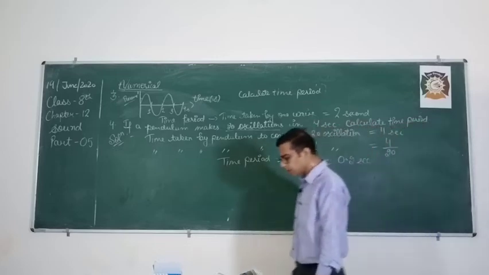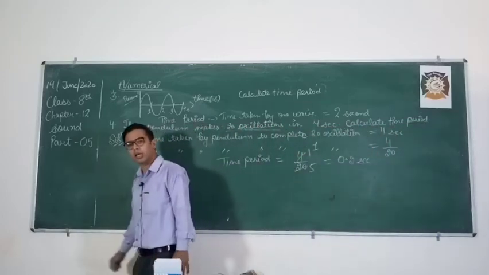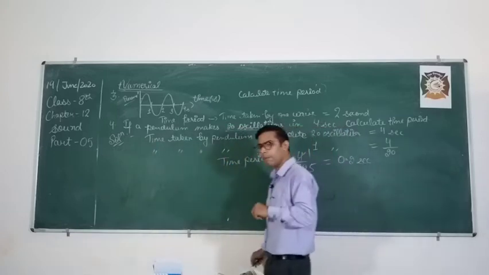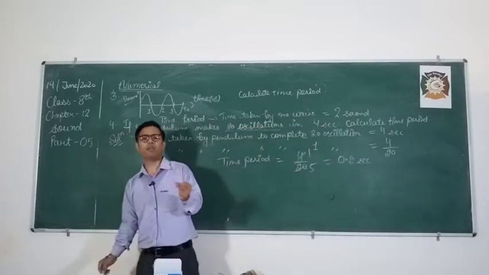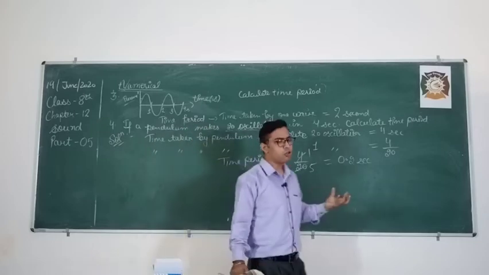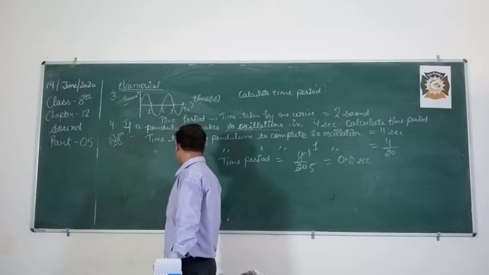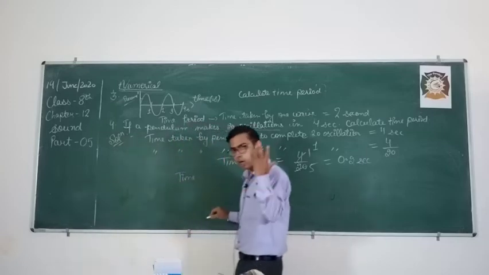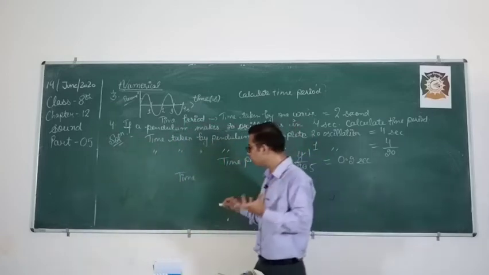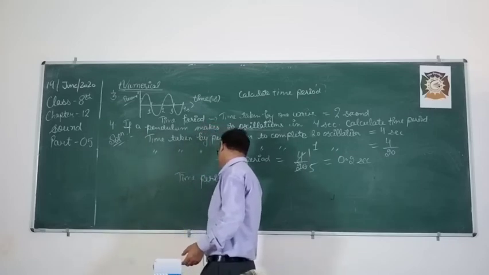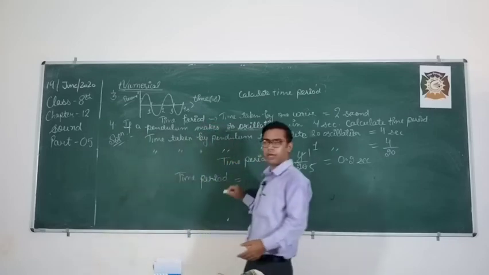Clear, students? Now from this numerical you are able to take out a formula for time period. So whenever you have to calculate time period, how can you calculate it? So you can write down the time period formula along with you. Okay, whenever you are studying, you can write down this formula also, because you will not find it in your book, neither in your notes.